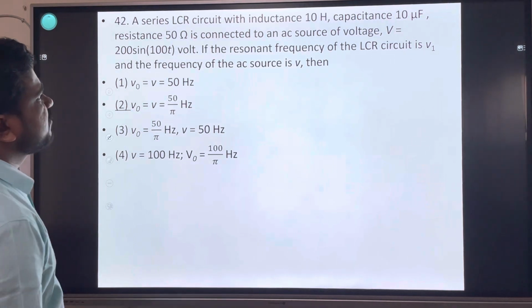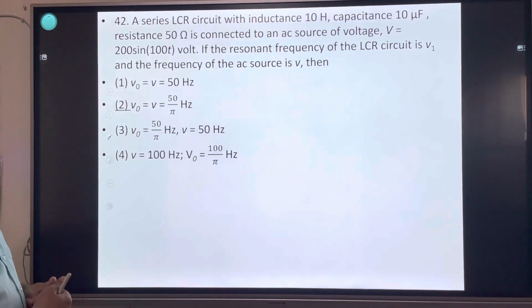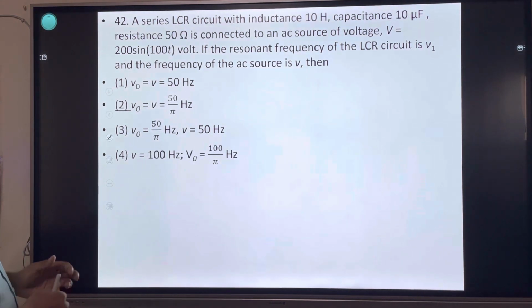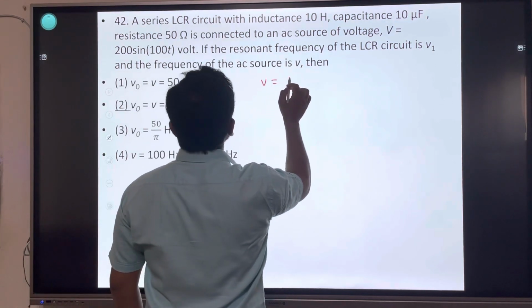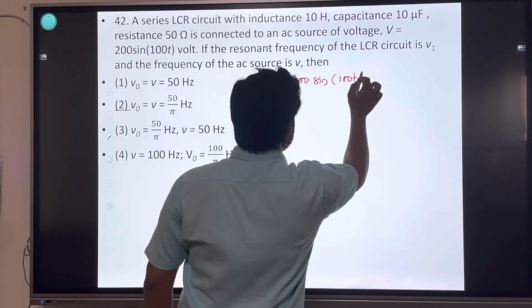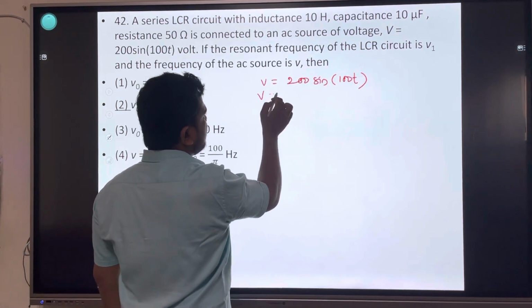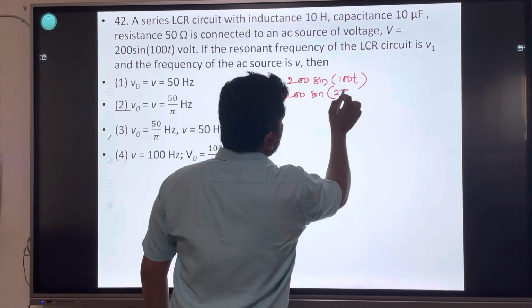Series LCR circuit, inductance 10 Henry, capacitance 10 micro, resistance 50 ohm is connected to an AC source of voltage V equal to 200 sin 100t. If the resonance frequency for LCR is V1 and the frequency of the AC source is V2. Given V is equals to 200 sin 100t. Compare it with V is equals to 200 sin 2 pi nt.